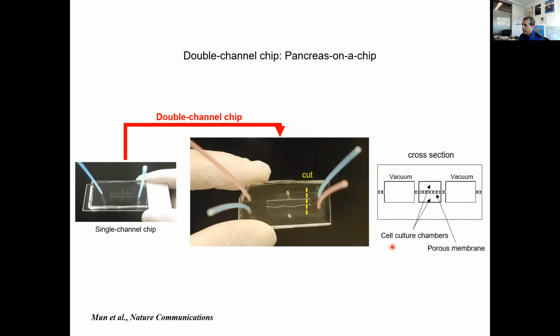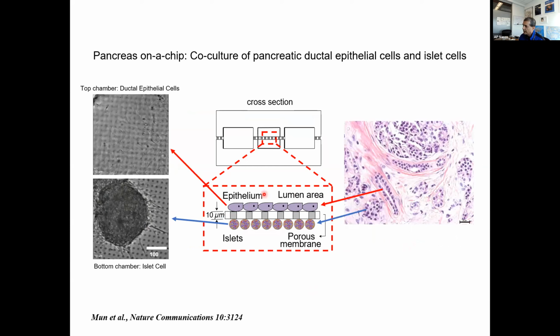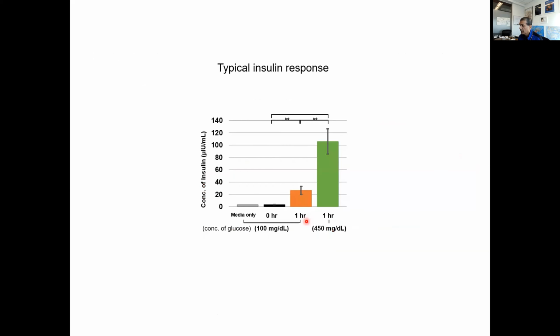And essentially, we built a double channel chip to have islets on one side, at the basal side, and the duct on the apical side. So that's how we did it. We grew the ductal epithelial cells on the apical side and the islets on the basal side. And we had a pore of 10 micron size. This is a PDMS membrane, a smart membrane that is treated with PVA, so it has a hydrophilic surface. And then we looked at insulin secretion, and we can see insulin secretion with low glucose and high glucose.